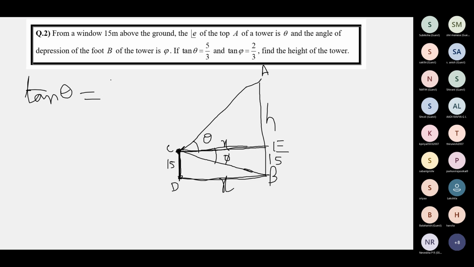Tan theta is equal to perpendicular by base. Please tell me what they are now. I've used some symbols: h by x. What's the value of tan theta given in the question? 5/3, ma'am. So 5/3 is equal to h by x.